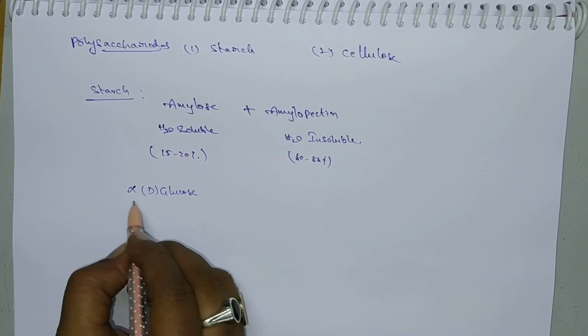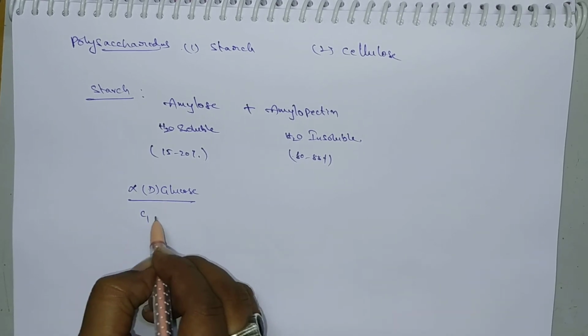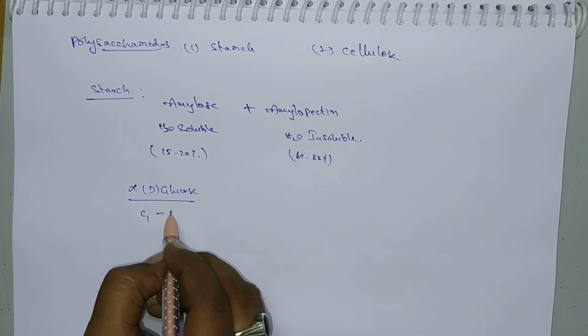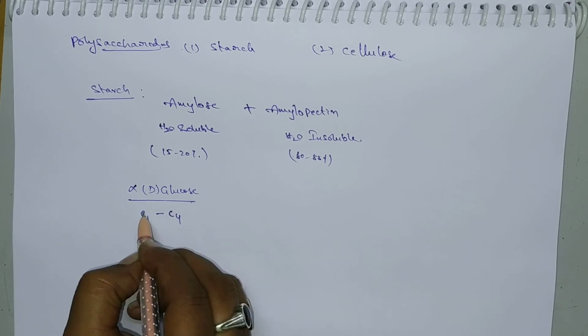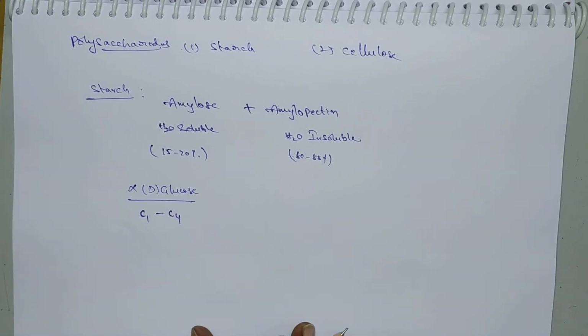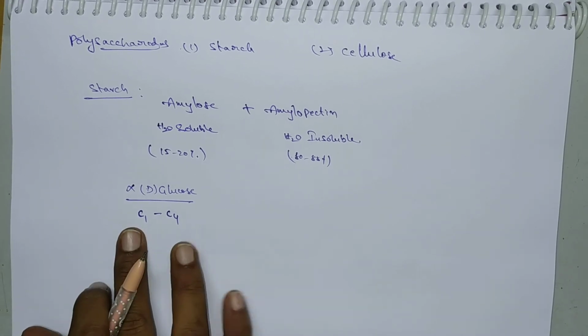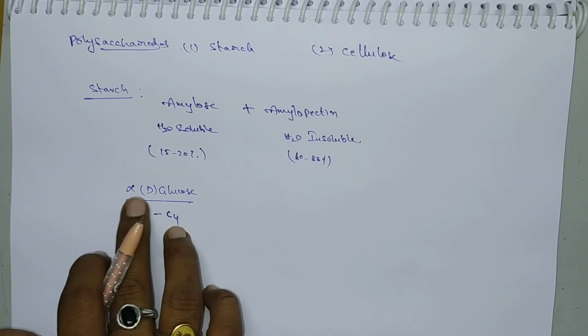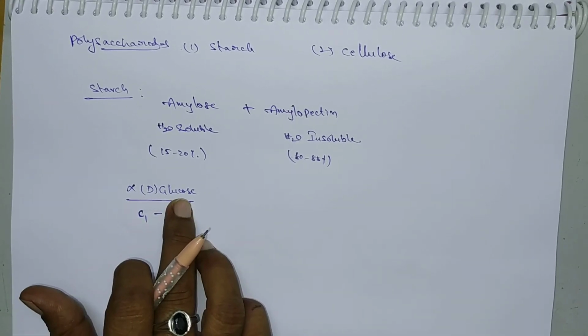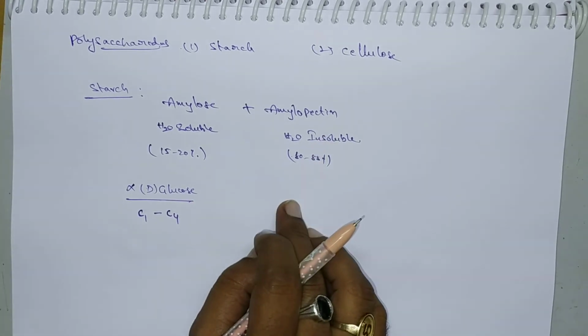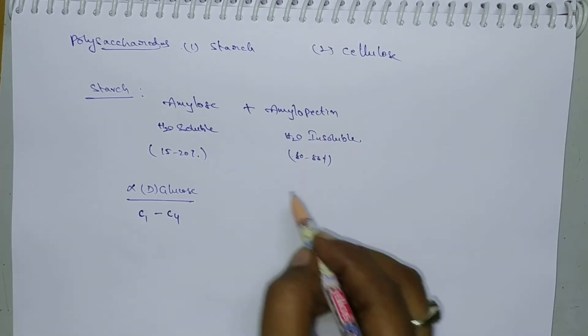All are alpha D glucose units. So these alpha D glucose units are joined together at C1 and C4. So there exists a C1-C4 glycosidic linkage. In case of amylose, it is a straight chain molecule which consists of C1-C4 linkage of alpha D glucose molecules. Okay, clear? And in case of amylopectin, it has some branching.